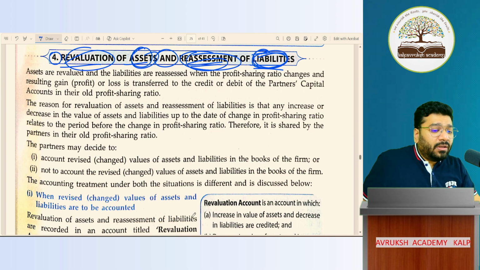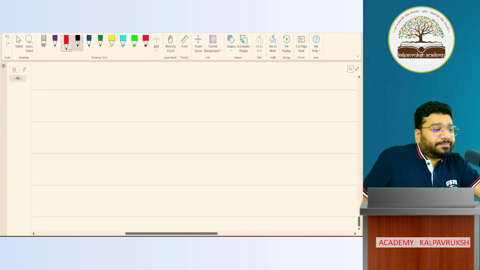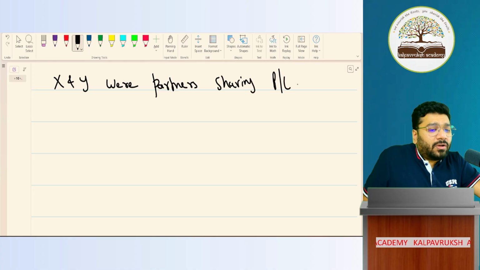Okay. Now, can we do an example to understand this in a better way? X and Y are partners sharing profit and loss in the ratio 1:1.